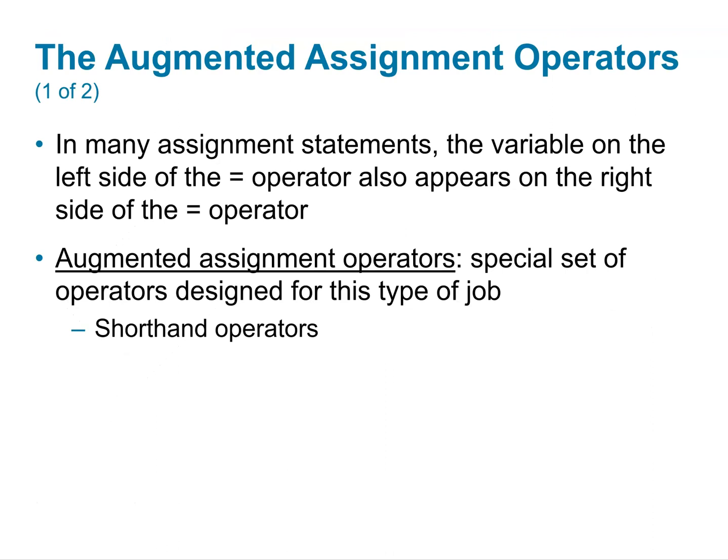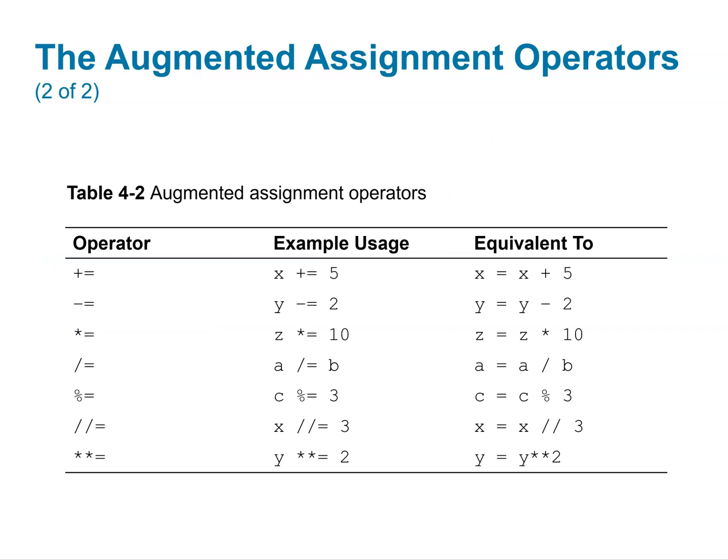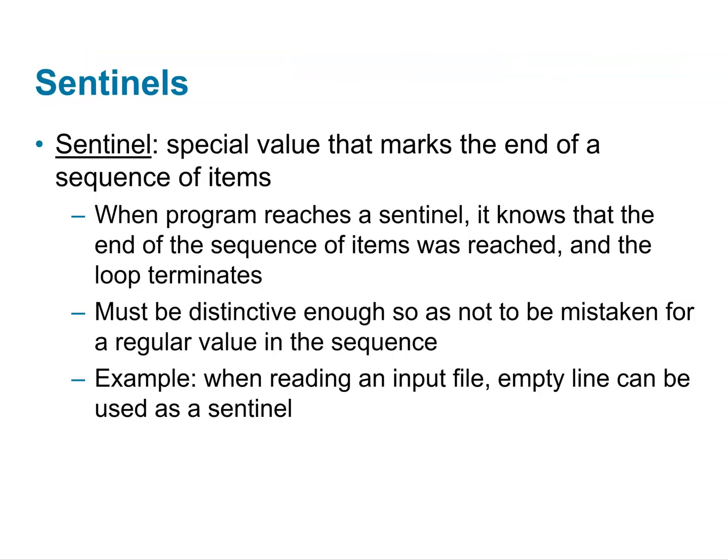In many assignment statements, the variable on the left of the equal operator also appears on the right side of the operator. Augmented assignment operators are special operators designed for this type of job. They are shorthand operators. We have plus equal, which is equivalent to x equals x plus 5. Minus equal, which is equivalent to y equals y minus 2, and multiply, divide, modulus. You can do it for pretty much any numeric operator.